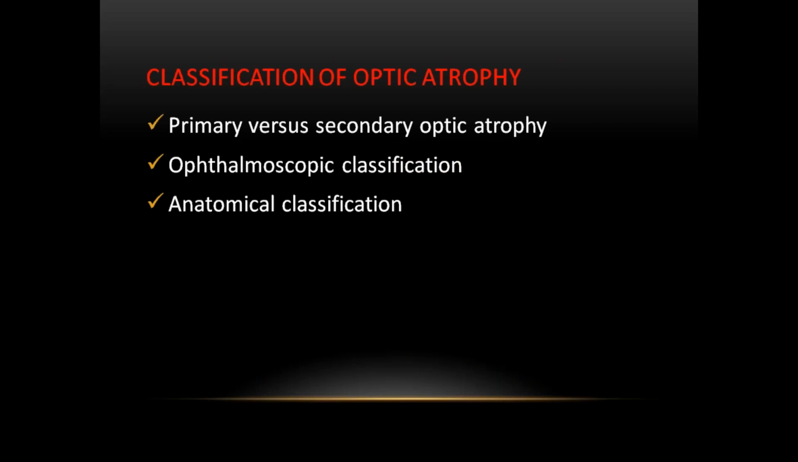Primary versus secondary optic atrophy, ophthalmoscopic classification, anatomical classification. I already told you, primary optic atrophy, the examples are multiple sclerosis and tabes dorsalis. Ophthalmoscopic classification: primary, consecutive, post-neuritic, glaucomatous, and ischemic. Anatomical classification: antegrade and retrograde.